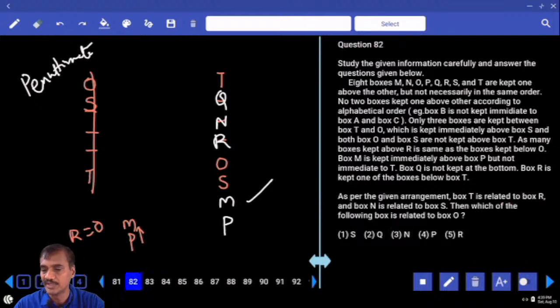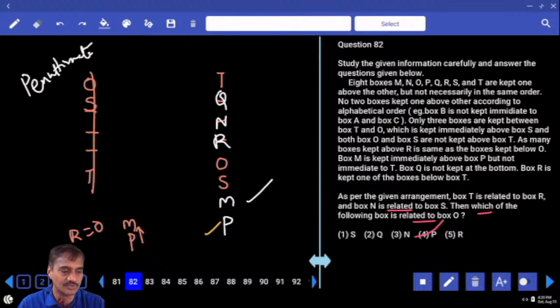Then 82. As per the given arrangement, T is related to R, which means T is 3 positions above R. And N is related to S, N is 3 positions above S. Then which of the following is related to O? O is 3 positions above what? Above P. And P is your answer choice for question number 82.